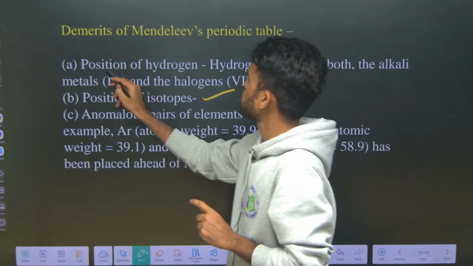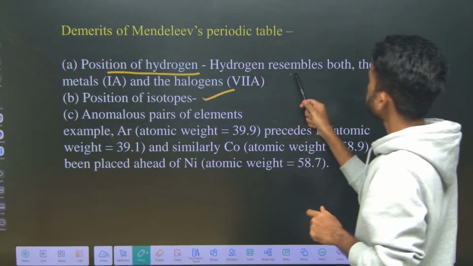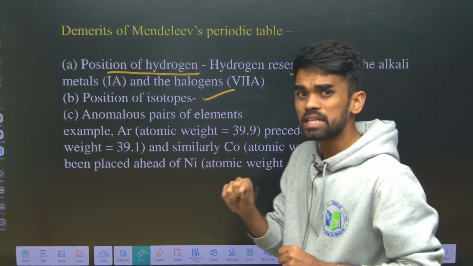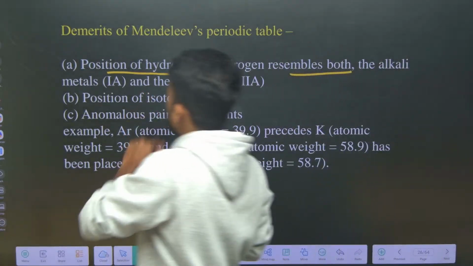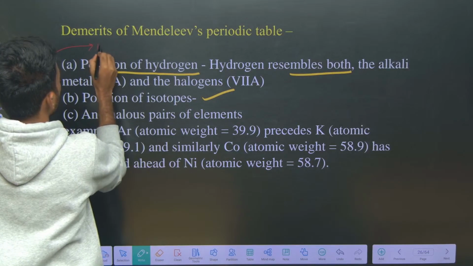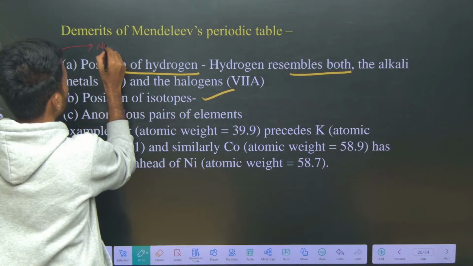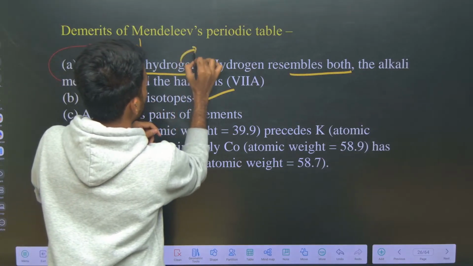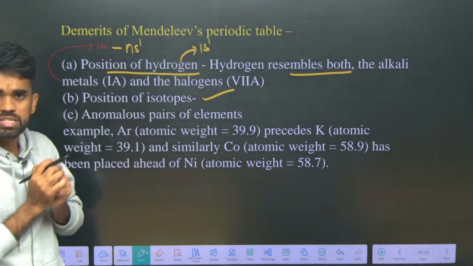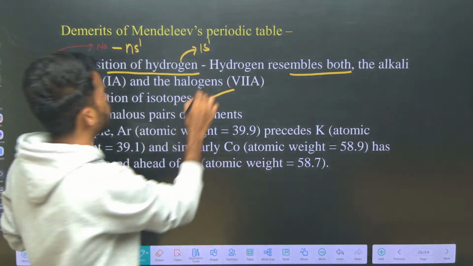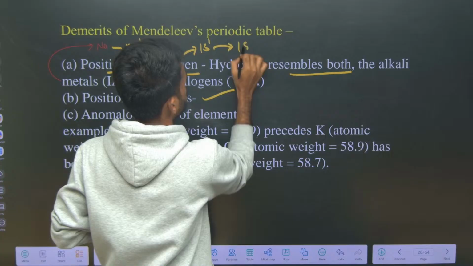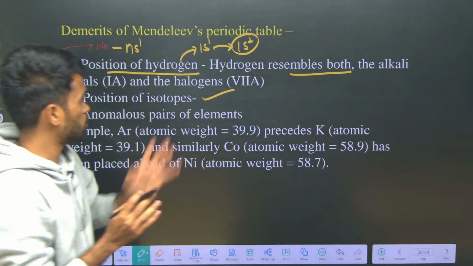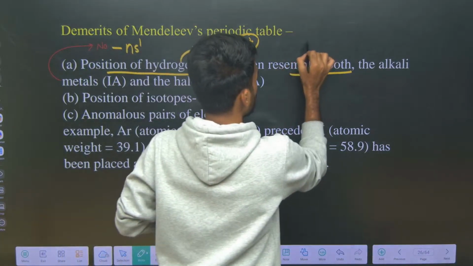Next one is the position of hydrogen. Hydrogen resembles both alkali metals and halogens. Alkali metals means first group elements like sodium and lithium, all of which have ns1 configuration. Hydrogen also has 1s1 configuration. So it has a similar electronic configuration, and if I give one more electron to hydrogen, it becomes 1s2, the helium noble gas configuration. So this is similar to halogens.